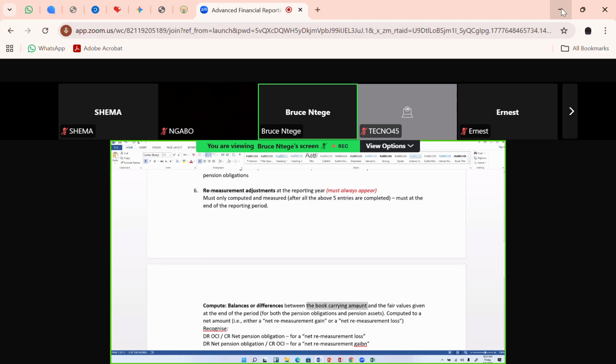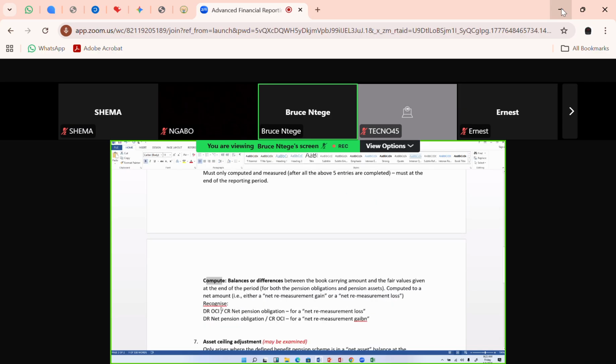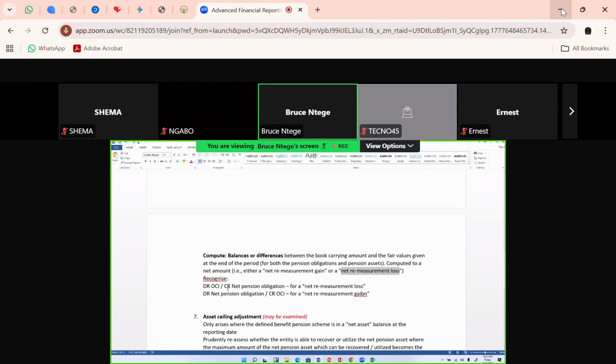So the book carrying amount is based on all those 5, and then the examiner will give you the fair values of the same pension scheme at the end of the year, for which you're saying that the mathematical difference between the book values, which have come from the 5, and this fair value which the examiner has given you, that mathematical difference is what you've computed. When you compute it, you call it a remeasurement adjustment. Either it could be in form of a net remeasurement gain, or in form of a net remeasurement loss. Whichever it is, you need to compute it correctly, and you need to go ahead and recognize it. But where do you recognize remeasurement adjustments? In OCI, not in the P&L. So if it's a remeasurement loss, you're debiting the OCI.